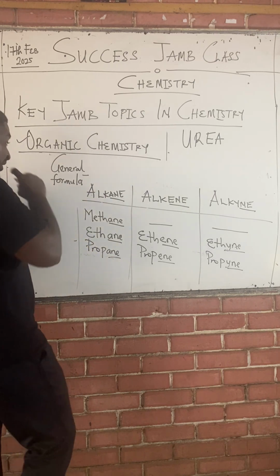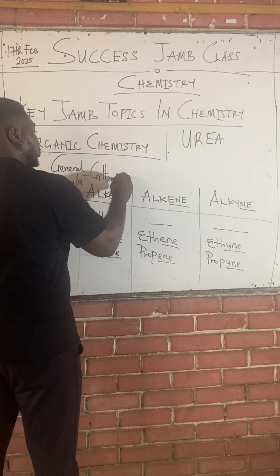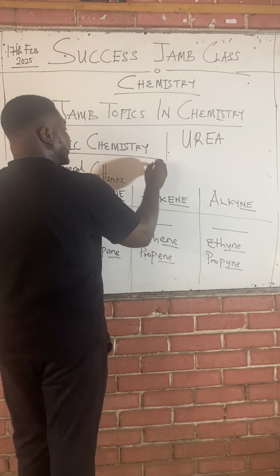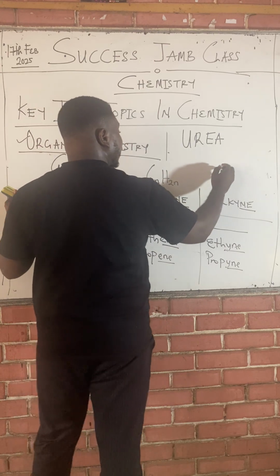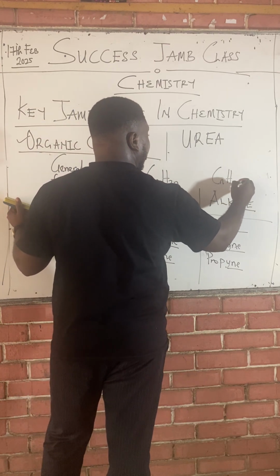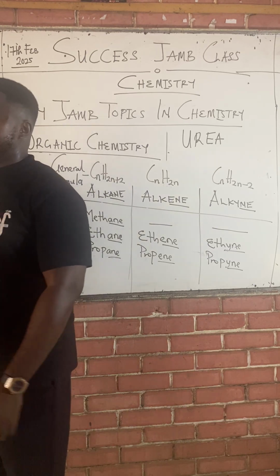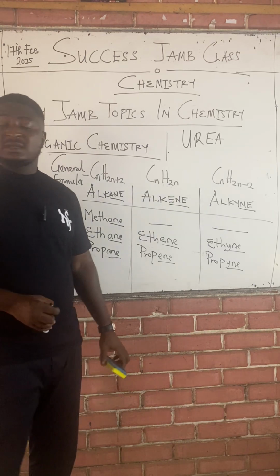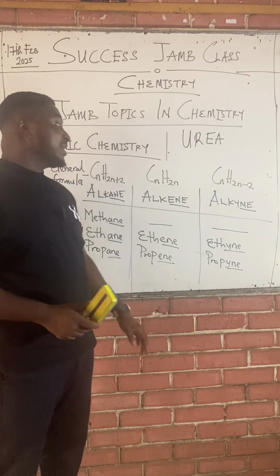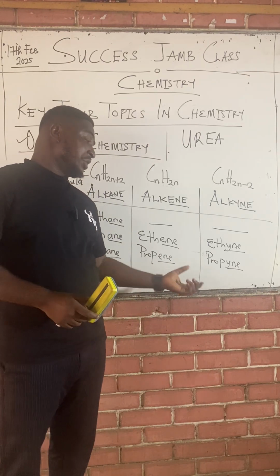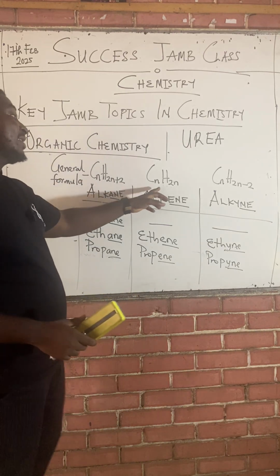In the alkane family, the general formula is CnH2n+2. In the alkene family, the general formula is CnH2n. And the alkyne family, the general formula is CnH2n-2. Class, the general formula is very important to help us determine the molecular formula of the members of each family. This n here represents the number of carbon.